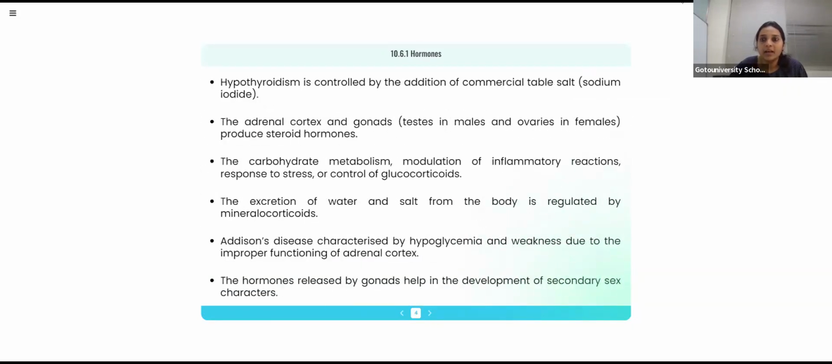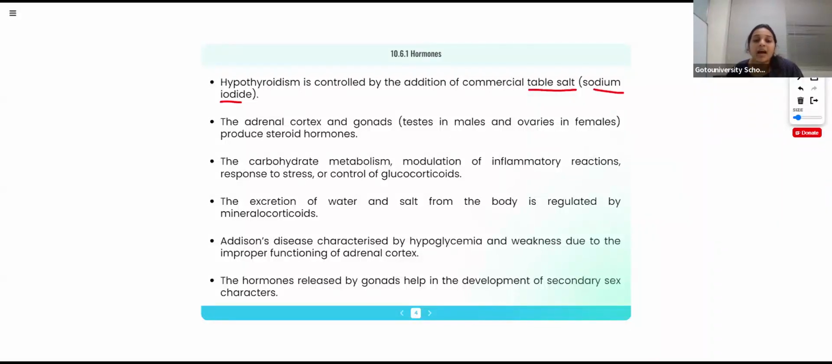Then hyperthyroidism is controlled by the addition of commercial table salt, that is sodium iodide. Because we have to take treatment for this, otherwise it will affect our body. We have to take particular treatment for this. It is not actually a disease, it is due to the hormone change only, and we can cure it, right? So it is controlled by the addition of commercial table salt, that is sodium iodide.